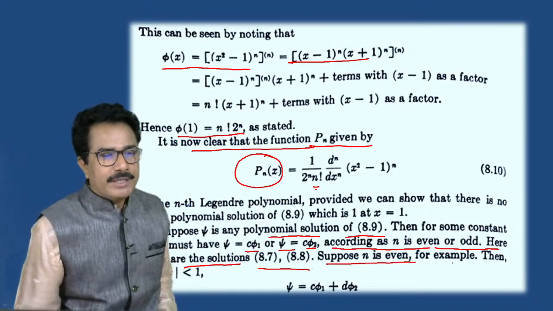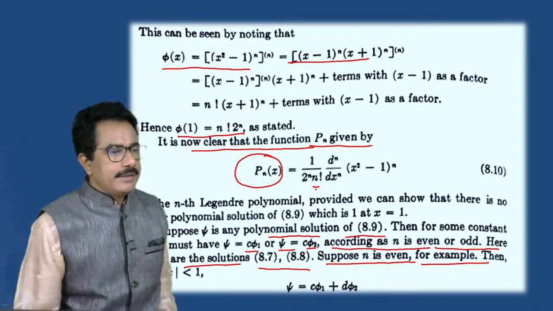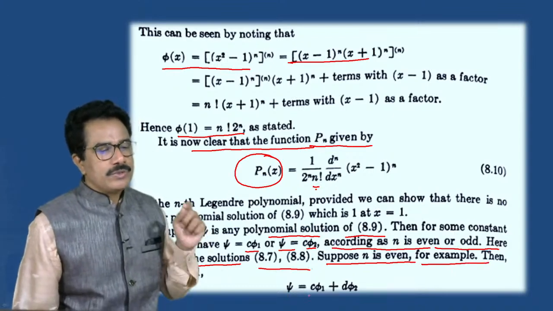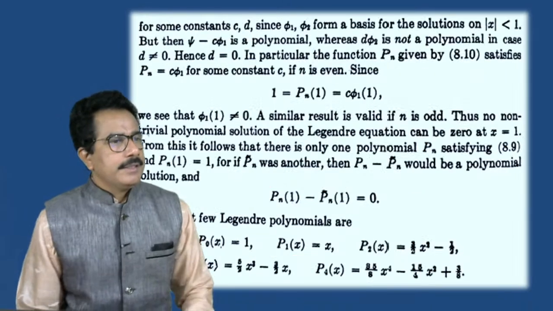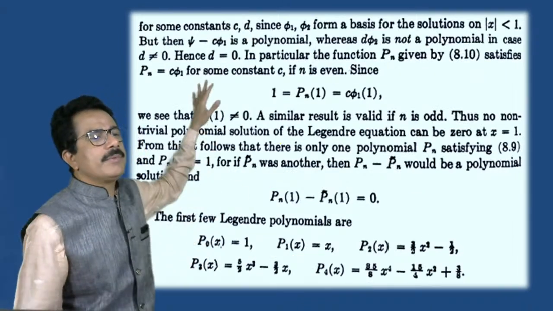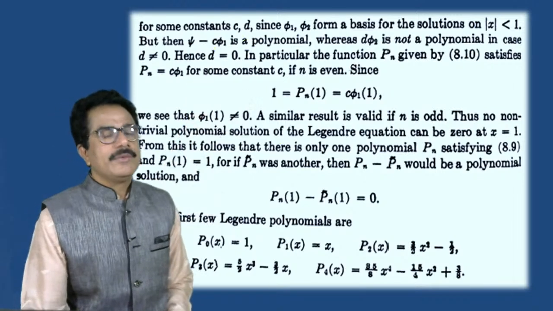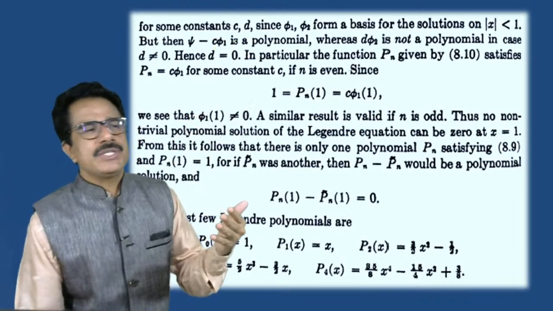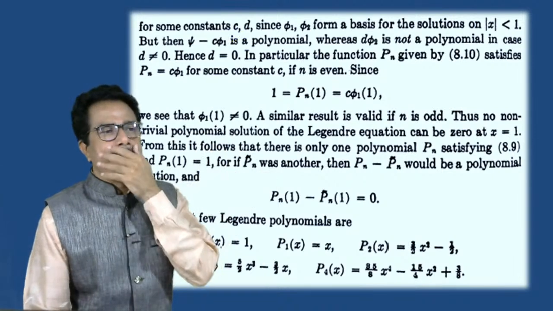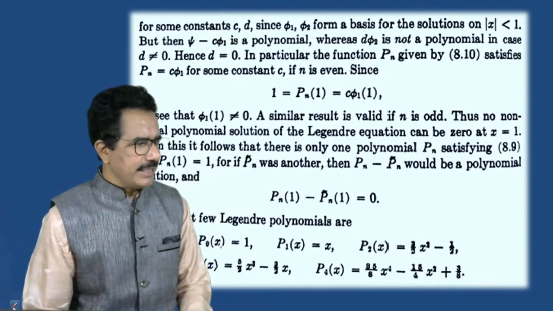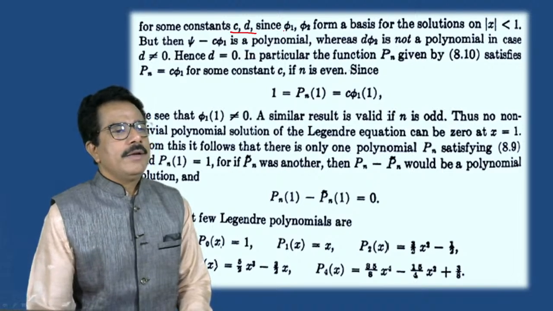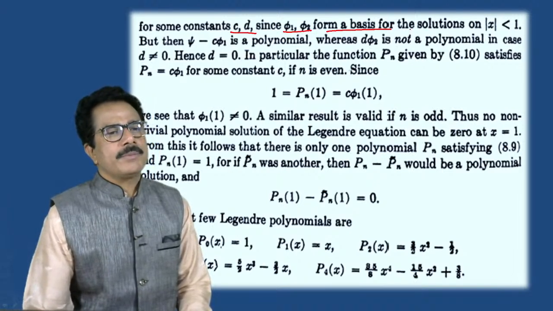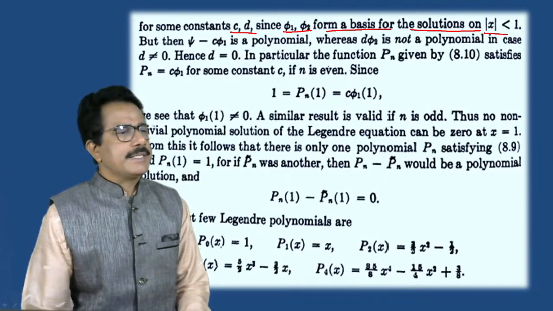Suppose n is even, then we get the solution psi is equal to c phi1 plus d into phi2, for some constants c and d. We have considered, in place of c0 and c1, other constants c and d as coefficients for the solutions phi1 and phi2, which form the basis of the solution for mod of x less than 1.